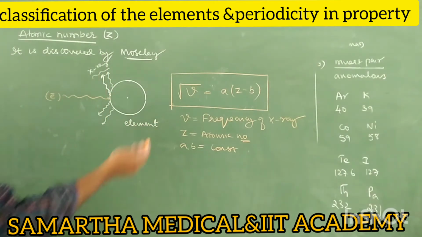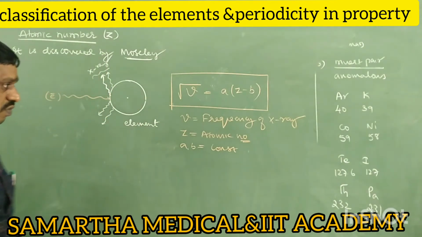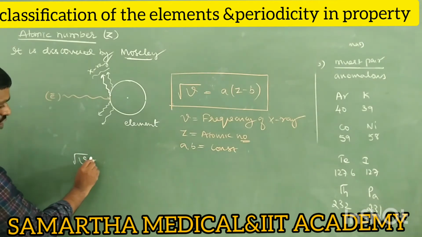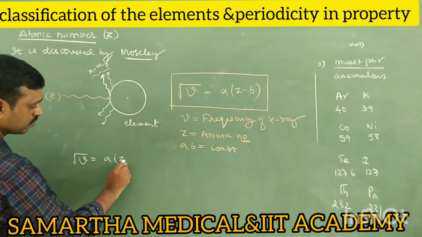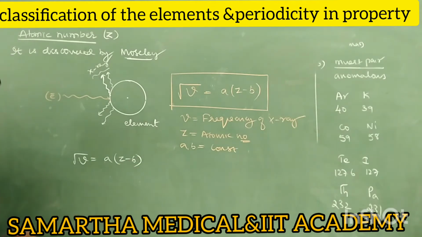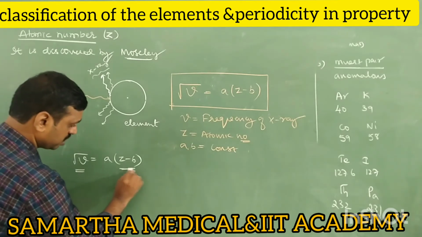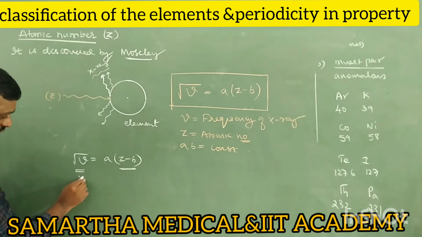Later Moseley also plotted the graph. He plotted root nu versus Z minus B, with root nu on the Y axis and atomic number on the X axis.